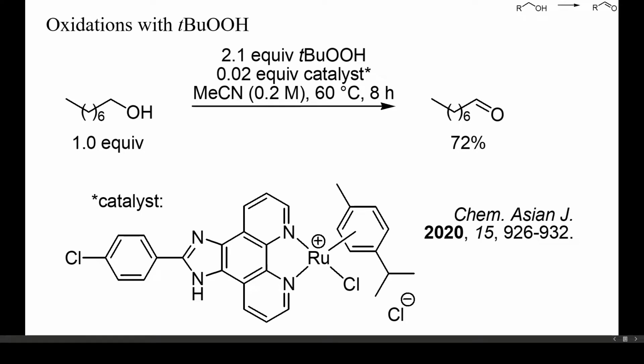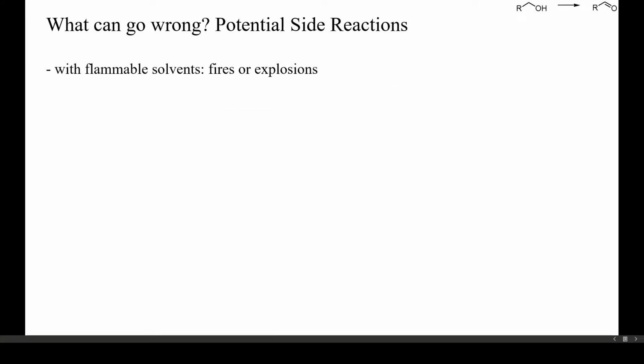In this example, 2% of a soluble ruthenium complex catalyzed the dehydrogenation of octanol by tert-butyl hydroperoxide. Acetonitrile was again used as a solvent. So, what are the most important potential side reactions?